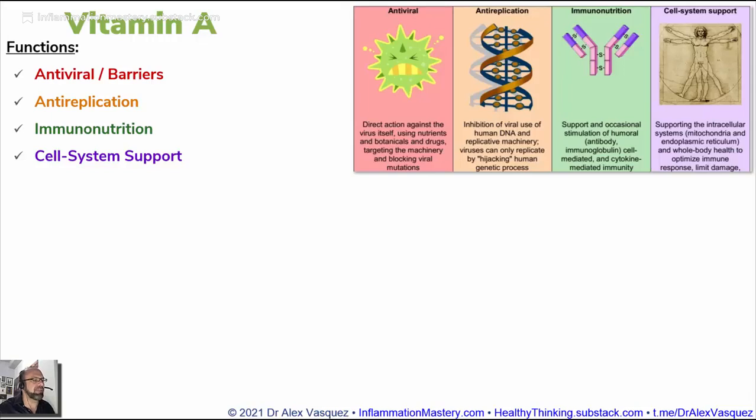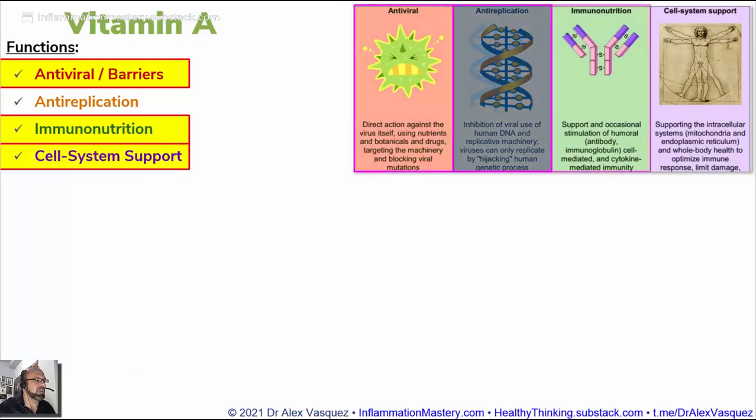So vitamin A definitely helps to support barriers. It also helps to support immune function and proliferation of immune cells, and also provides some level of cellular and systemic support, for example, by supporting the production of